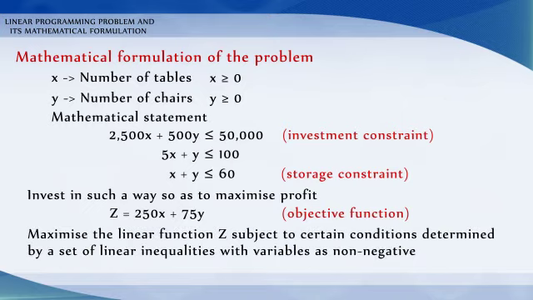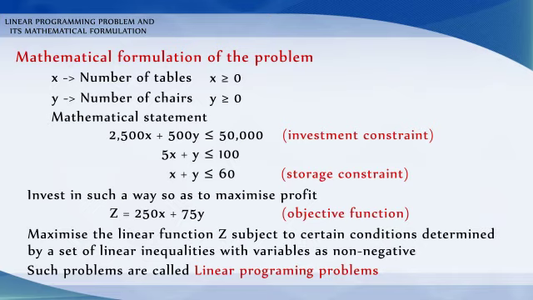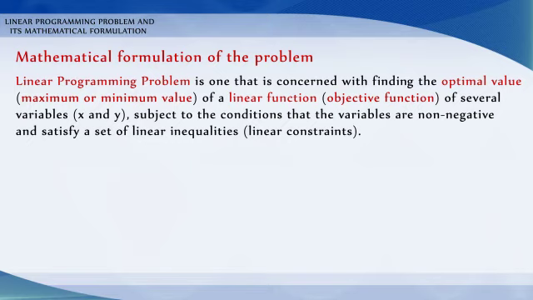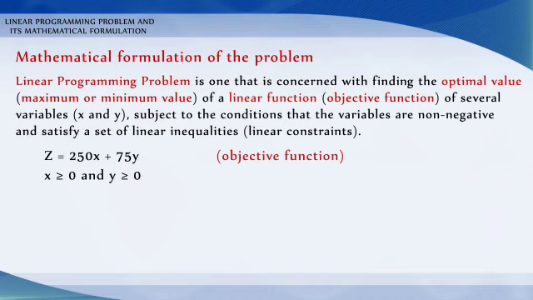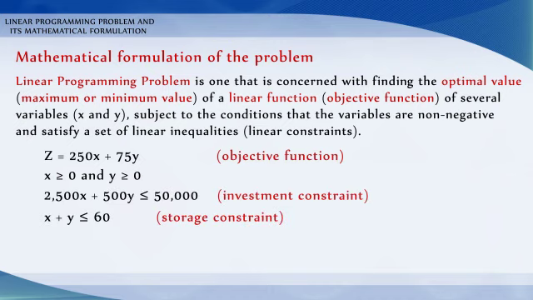So, we have to maximize the linear function z subject to certain conditions determined by a set of linear inequalities with variables as non-negative. Such problems are called linear programming problems. Therefore, a linear programming problem is one that is concerned with finding the optimal value, which can be a maximum or minimum value, of a linear function. That function is called the objective function of several variables, for example x and y, subject to the conditions that the variables are non-negative and satisfy a set of linear inequalities called linear constraints.